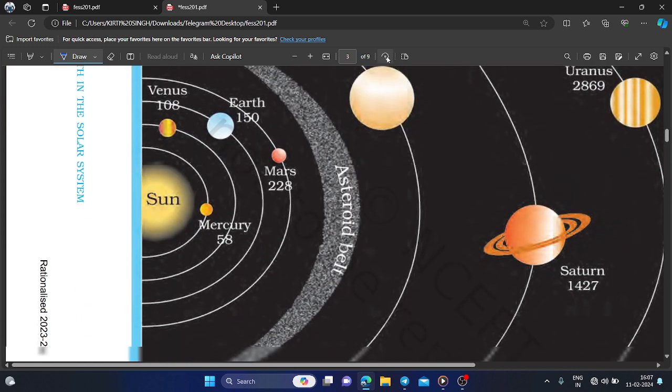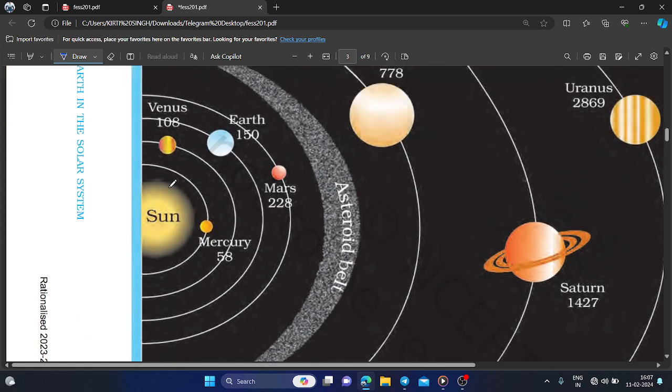See the figure, that is our sun, and Mercury is the first planet in our solar system. It is very near to the sun, and the second one is Venus, and the third one is our Earth. That is the living planet, and we are living on the Earth.